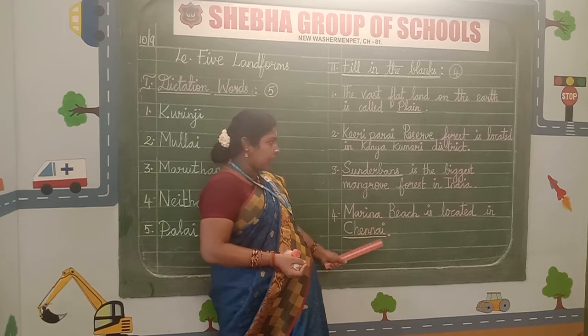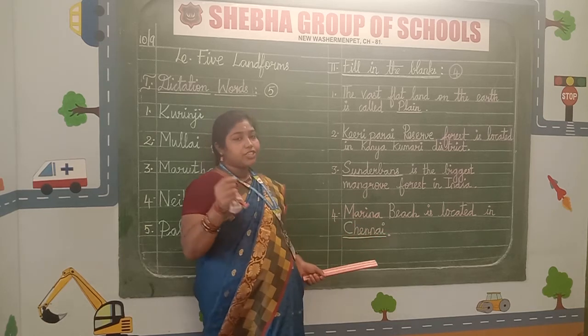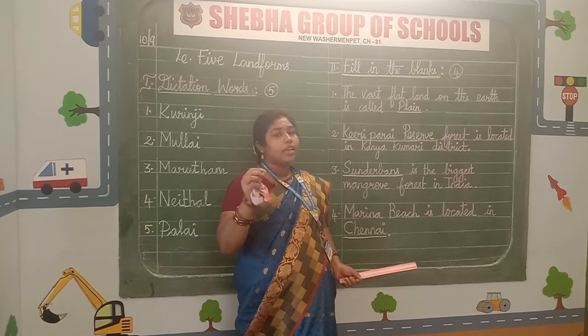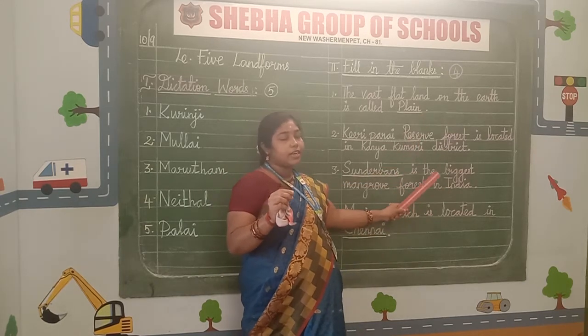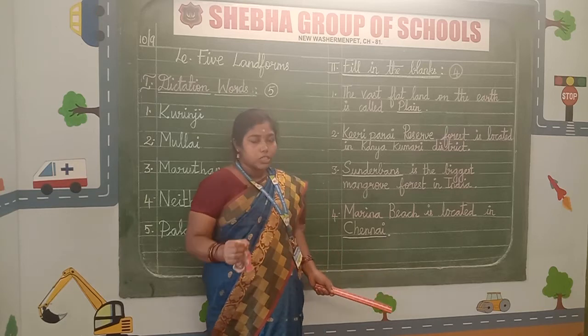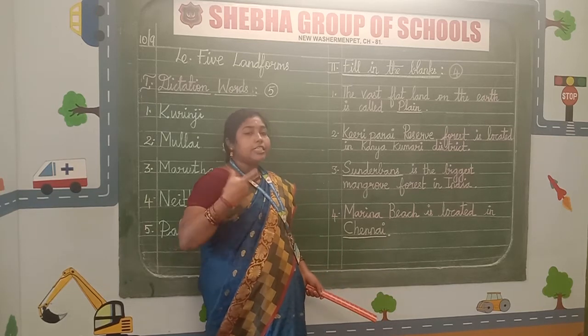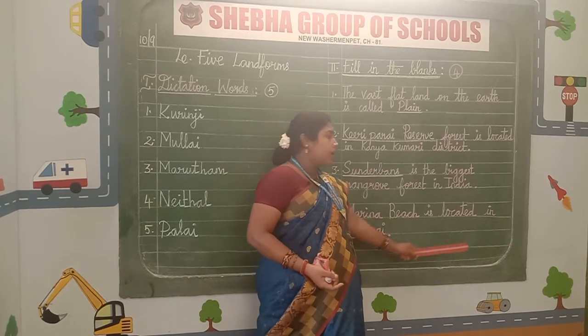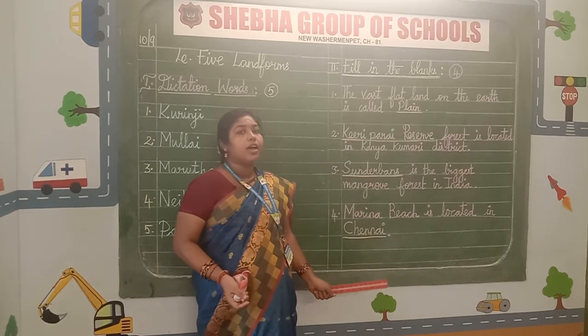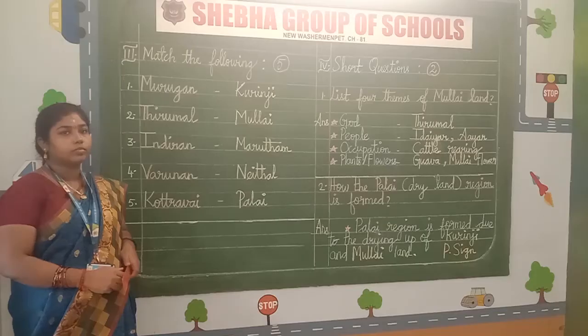C-H-E-N-N-A-I. Chennai. After completing each and every sentence, children, it is compulsory to keep a full stop at the end of a sentence. Don't forget it. Don't scribble. Write neatly. Spell it and write. After completing the second Roman letter, now you may draw a line with a pencil and a scale.